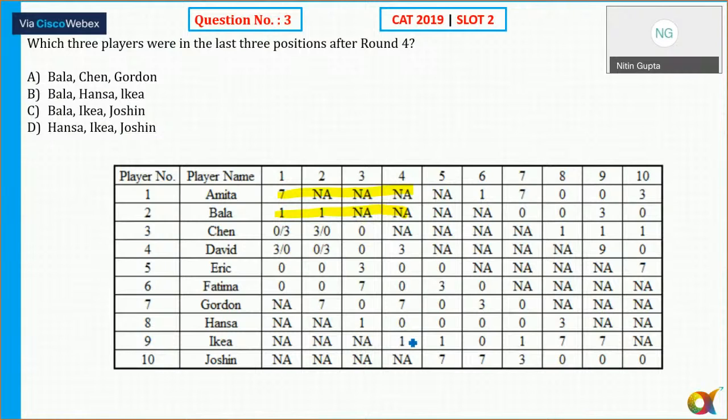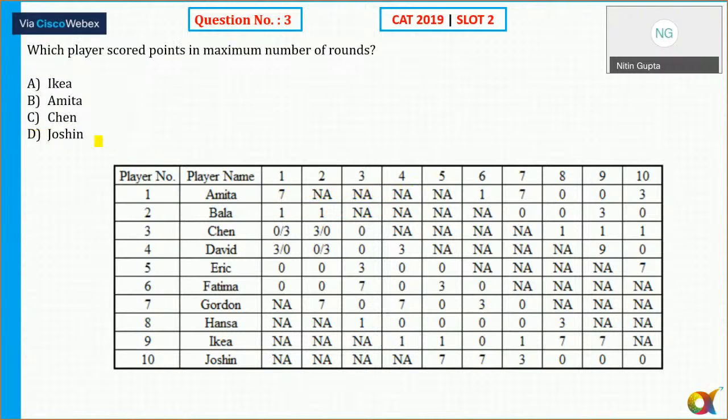So the last 3 positions, I think after round 4, IKEA should be there, with 1 point. Even Hansa has also got 1 point. So IKEA and Hansa definitely have got 1 point, and Bala. So IKEA, Hansa, and Bala. Okay, even Josin also. Josin's total points is 0. I think the possibility is Josin, Hansa, and IKEA. So that is option number D. Hansa, IKEA, and Josin. Option number D is the correct answer.